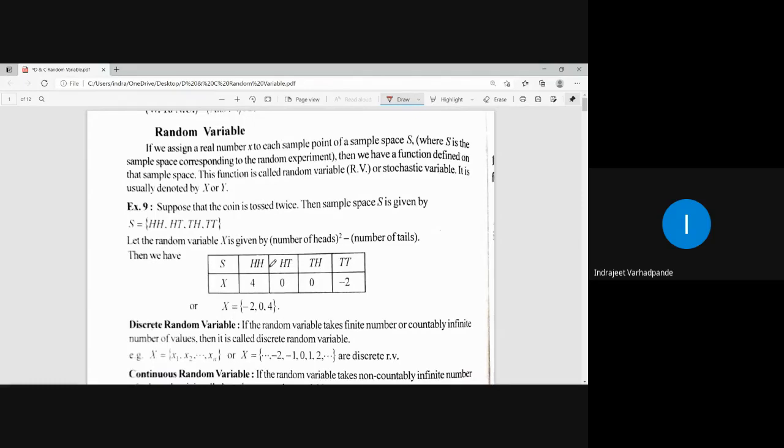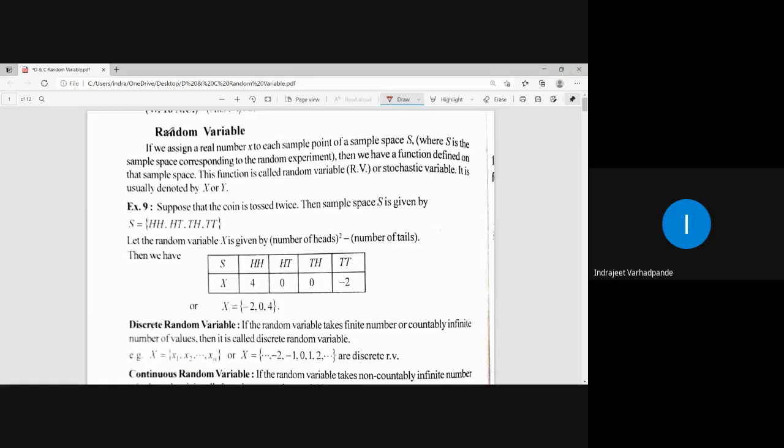Not every element will be considered, but a few elements depending on the event. The event is always a subset of the sample space. For example, event will be the set of odd numbers, the set of even numbers, or the set of prime numbers.